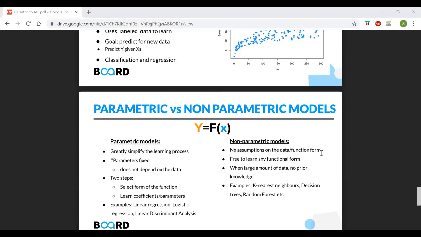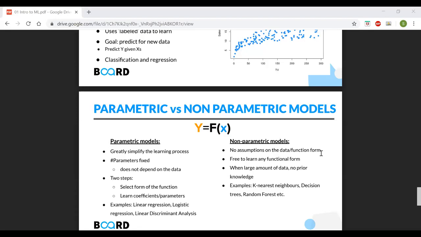A parametric model is one which doesn't change when new data is present. For example, if we have trained the model on 5,000 images of cats and 5,000 images of dogs, and a new image comes, the model doesn't change. It has already learned its rules, so it will not change based on new data coming. That is called a parametric model. It has already figured out all the parameters during the training process. A non-parametric model is something which can change based on the data coming.